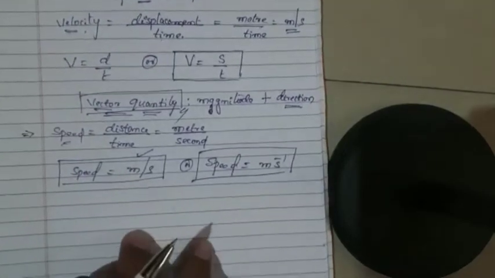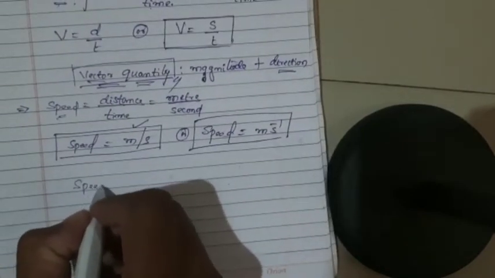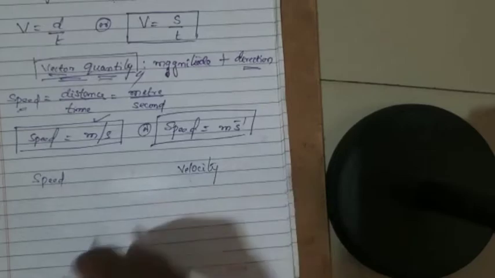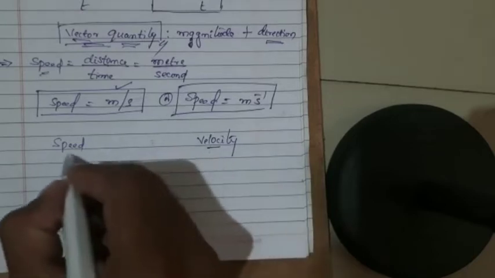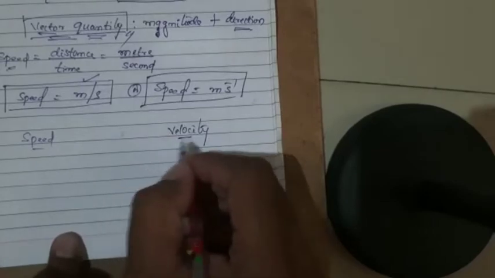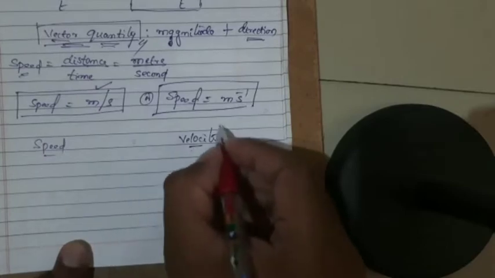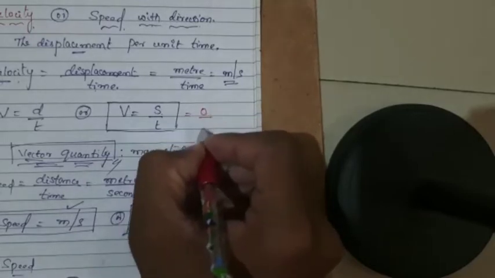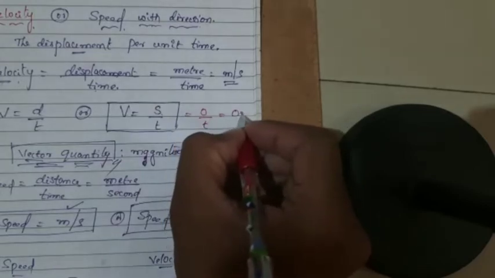And one more difference I can say between speed and velocity, as we have discussed, is that the velocity might be zero. Okay, please note this point. Please do remember, velocity can be zero. Why? Because we have already seen in the previous classes that displacement can be zero, isn't it? So if displacement is zero at any time, or 2 minutes or 3 minutes or whatever the time, then the velocity will be 0 meter per second.